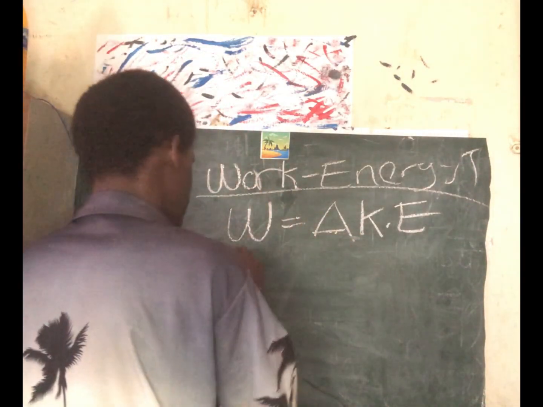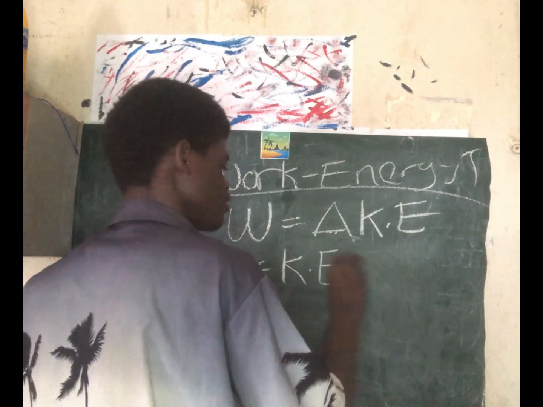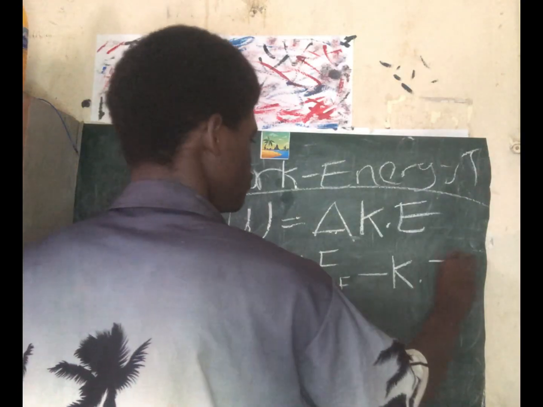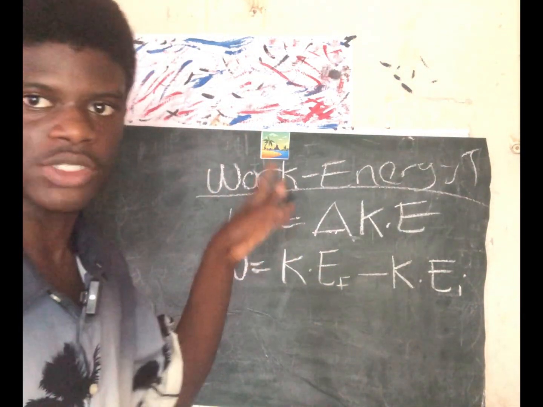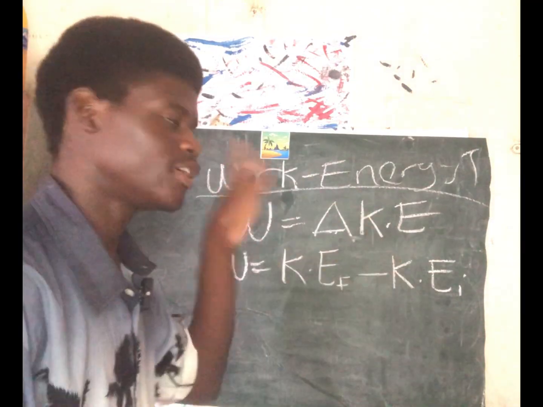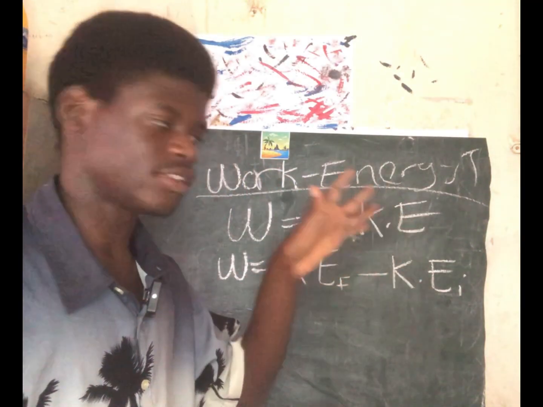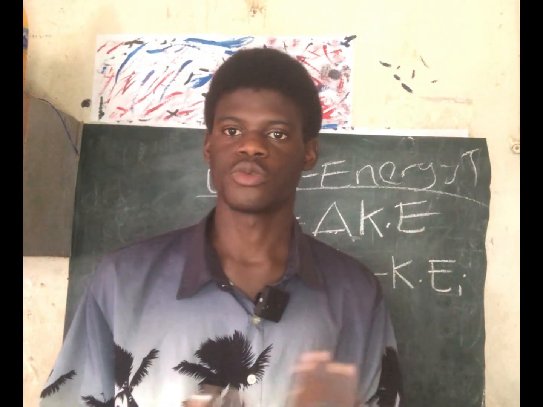And change in kinetic energy is kinetic energy final minus kinetic energy initial. So it must be a change in kinetic energy, not just kinetic energy. Work done is equal to change in kinetic energy. So let's solve questions on the work energy theorem so we can understand it better.